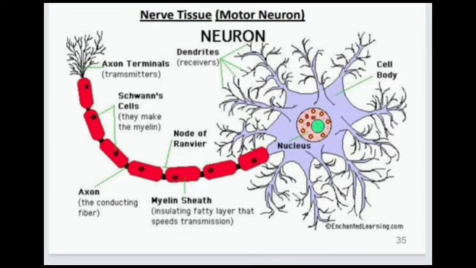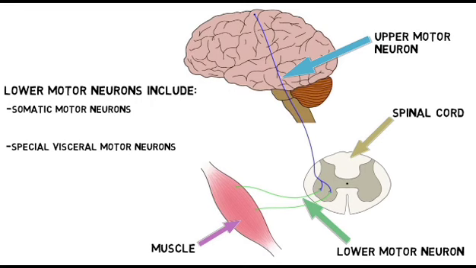The function of this motor neuron allows us to move, speak, swallow, and breathe by sending commands or signals from the brain to the muscles that carry out this function. These motor neurons have two types, which are upper and lower motor neuron. The upper one originates in the cerebral cortex and travels down to the brain stem or spinal cord, while the lower one begins in the spinal cord and goes on to innervate muscles and glands throughout the body.